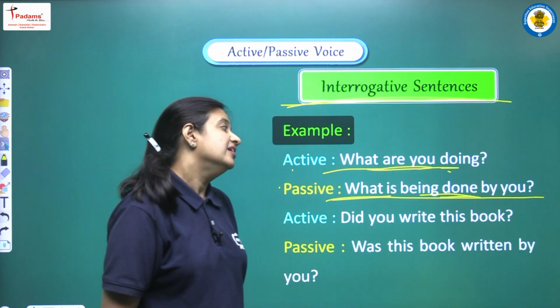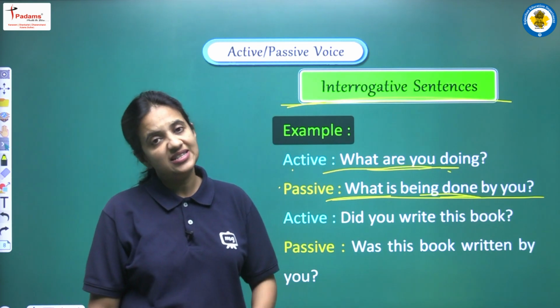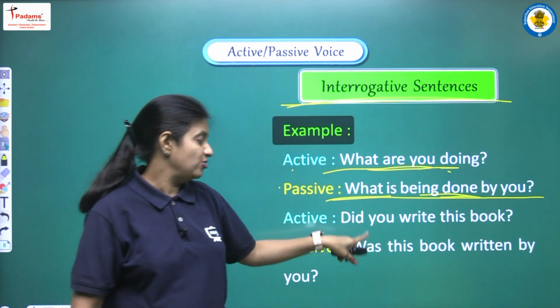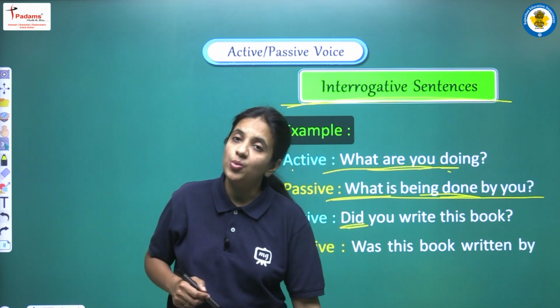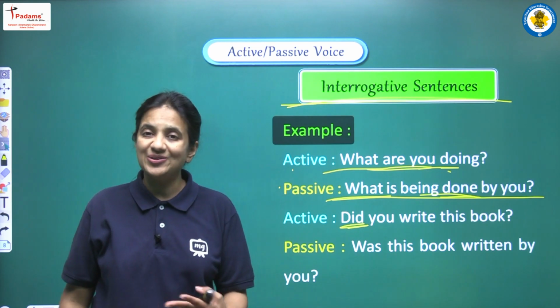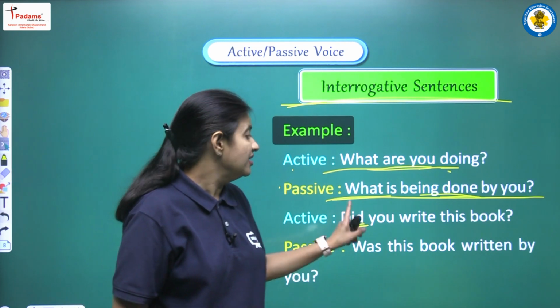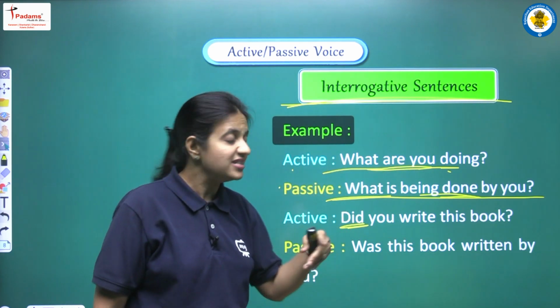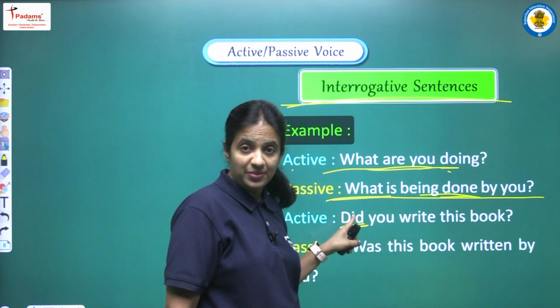Next example, did you write this book? So yes, interrogative sentence WH word से भी start हो सकते हैं, और interrogative sentence किसी भी auxiliary verb, किसी भी helping verb से भी start हो सकते हैं. So now we are having did you write this book? First of all we have to identify the tense. So here we are having past simple tense, right?